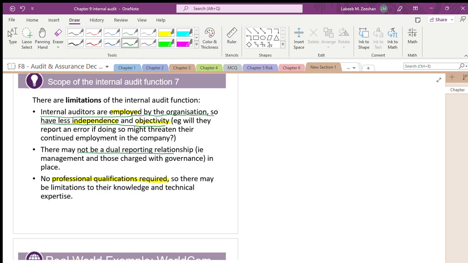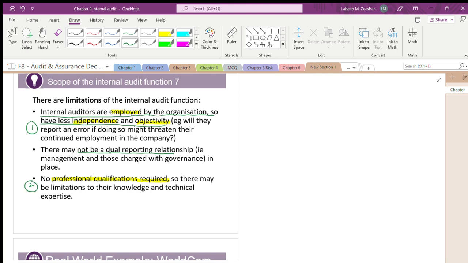Is it right? External auditors talk about the management, and external auditors will talk about the shareholders also. These are the limitations. If I am clear about this, these are the only three limitations. One, the independence level: they don't have independence, they are the employees. The independence element is very less. This is very easy to understand.